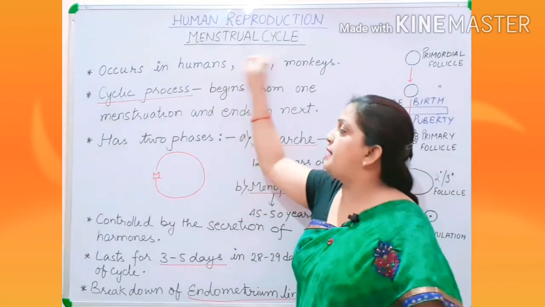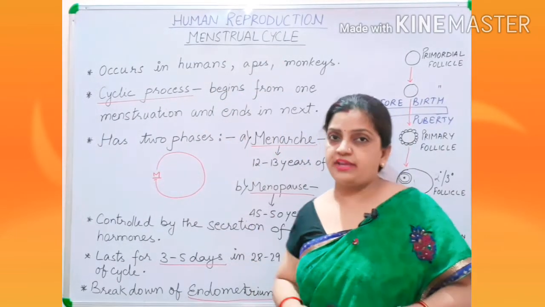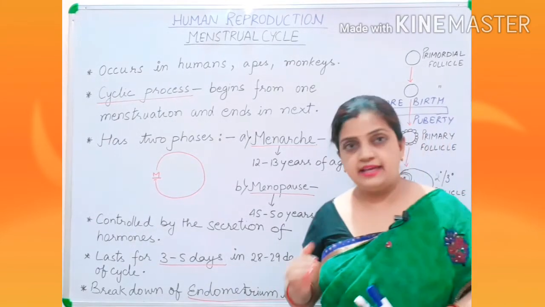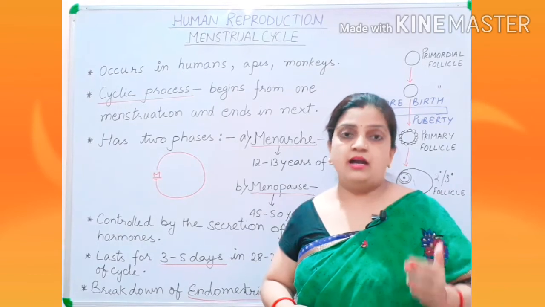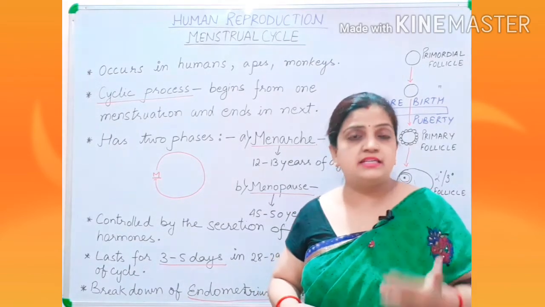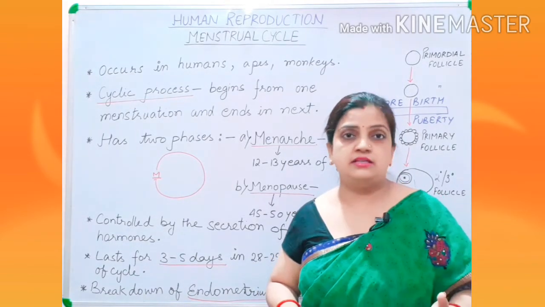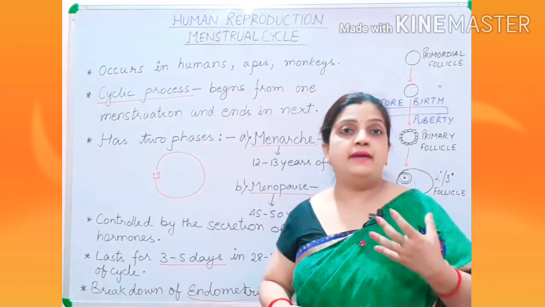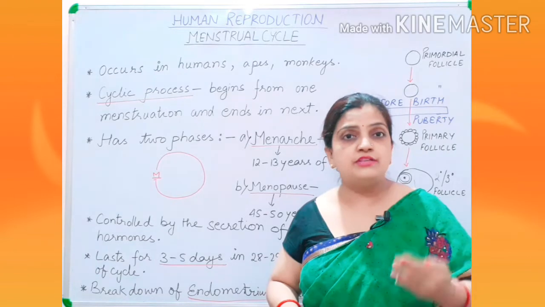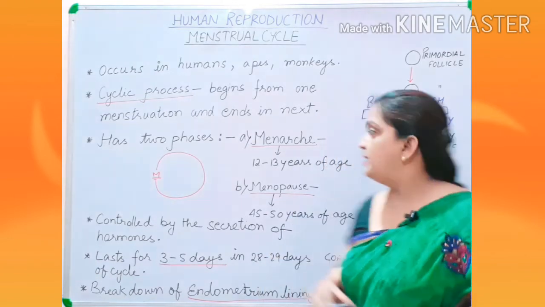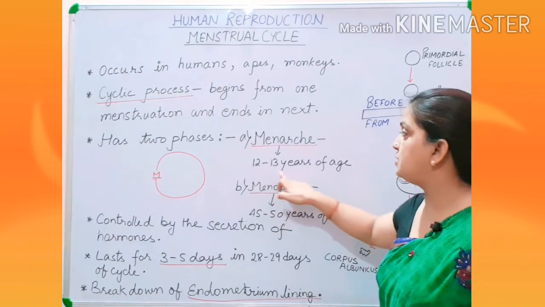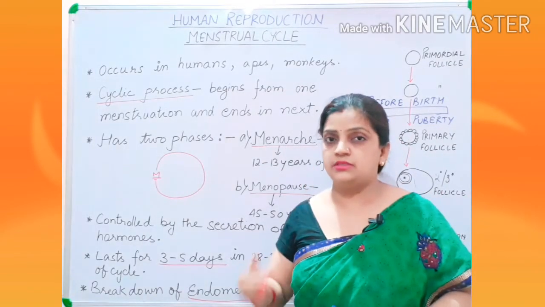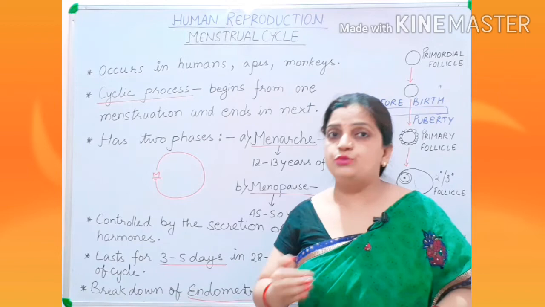Now children, this menstrual cycle has two phases, one at the beginning and the other at the end. In the beginning, as soon as puberty is attained among the girls, that stage is called menarche. Menarche is the first menstrual cycle, when the girls attain the age of 12 to 13 years and enter into puberty.